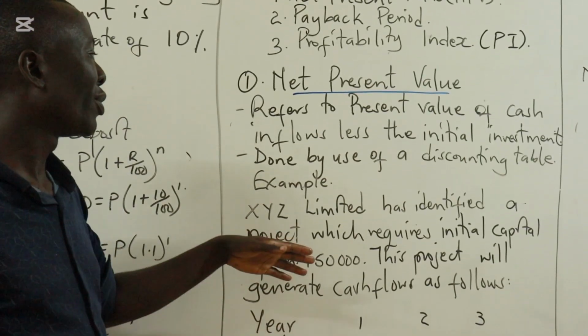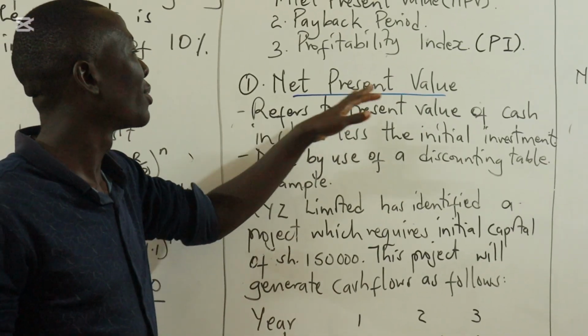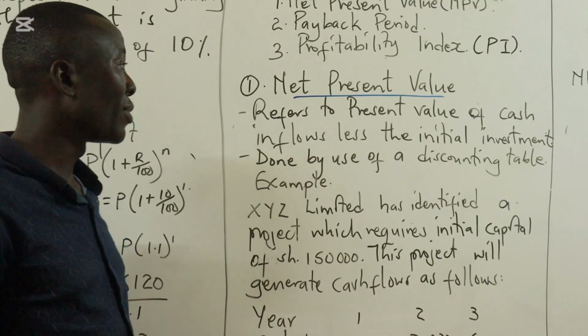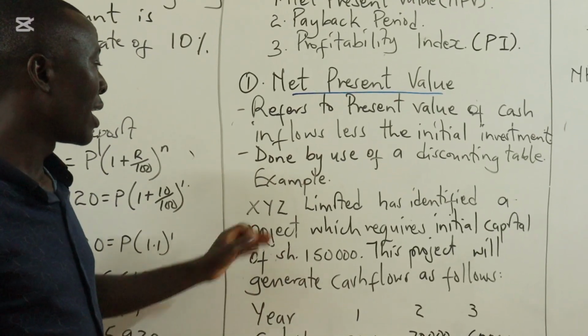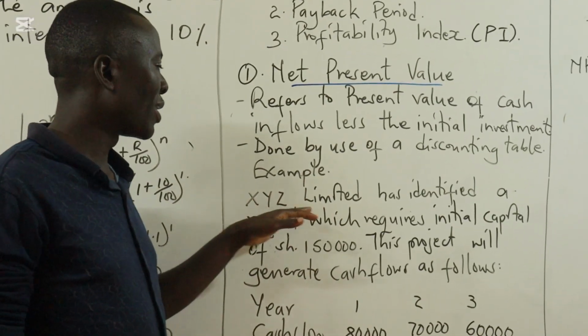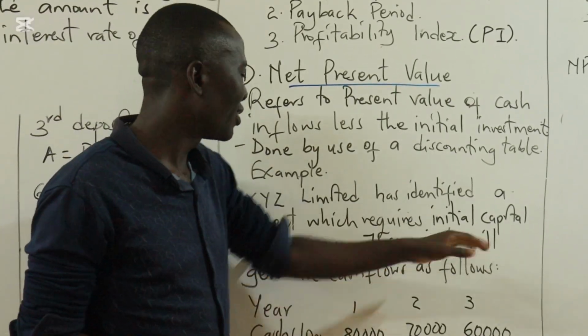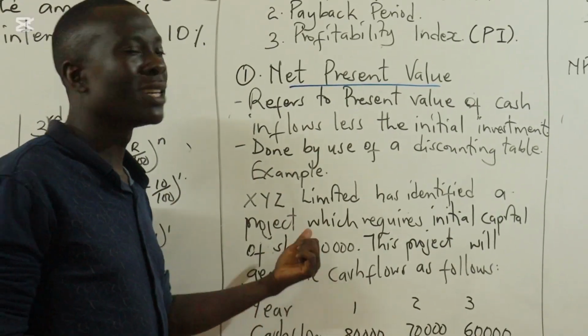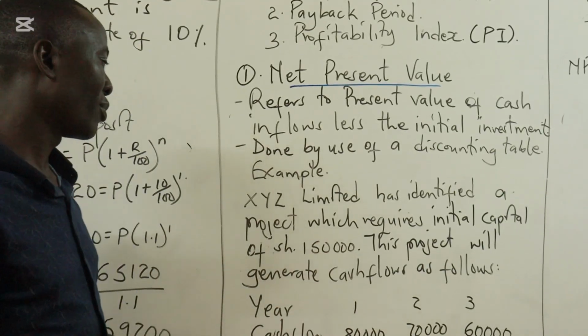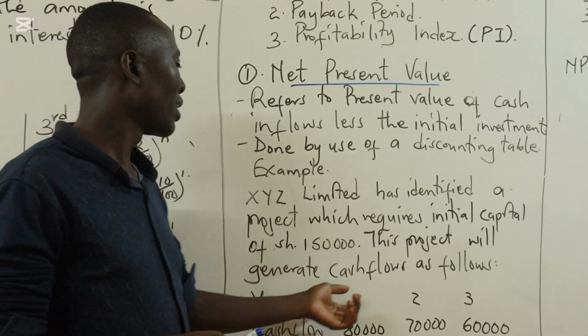We'll have an example on how to calculate the net present value so that we are able to calculate at the end. The example says XYZ Limited has identified a project which requires initial capital of 150,000. This is the initial investment in that particular project, and the project will generate cash inflows.